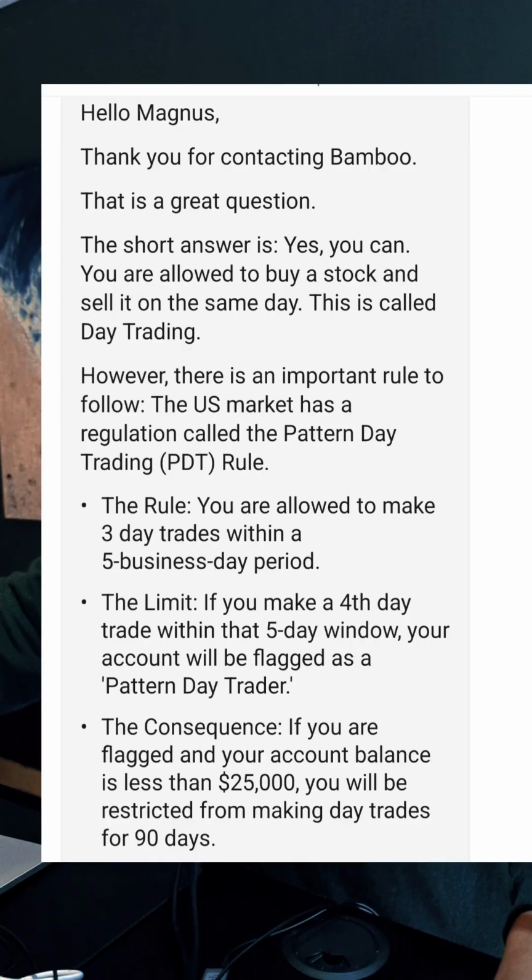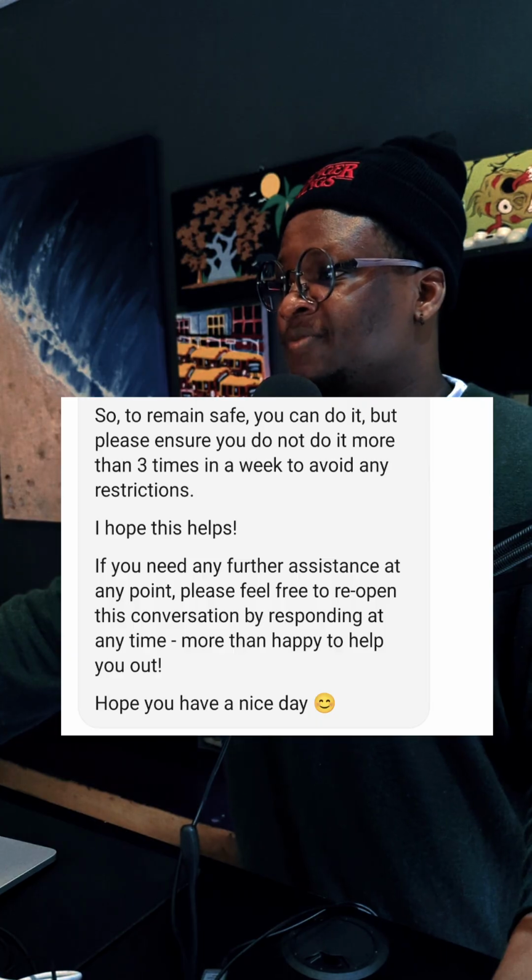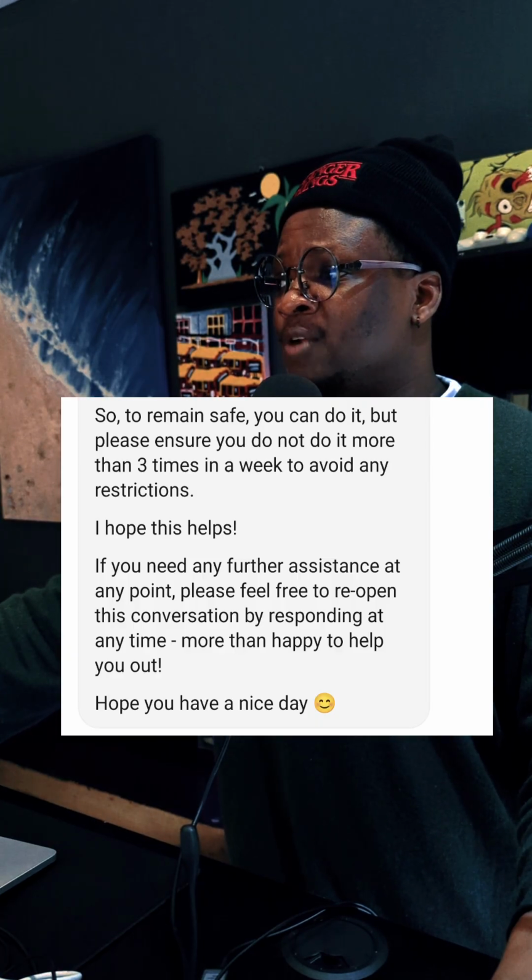Then the third rule is the PDT rule. I reached out to Bamboo about this and this is what they had to say about it. Basically, the PDT rule was created by FINRA and you are not allowed to make more than 3 trades within a 5 business day period. Now, if you disobey the rule and make a 4th trade, you'll be flagged for it. And if you're flagged and your account balance is less than $25,000, you'll be restricted from day trading pretty much.